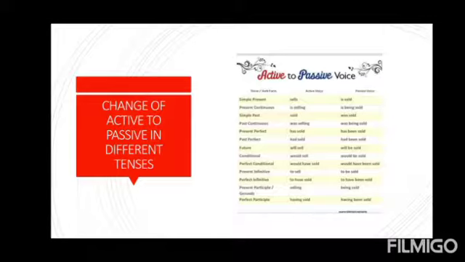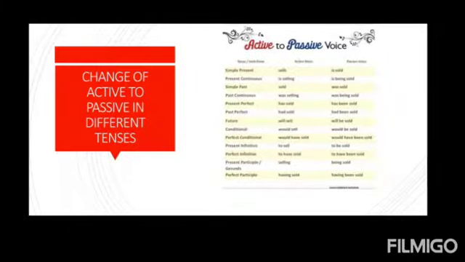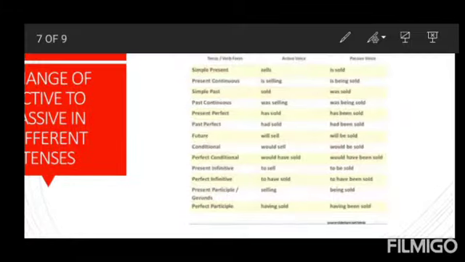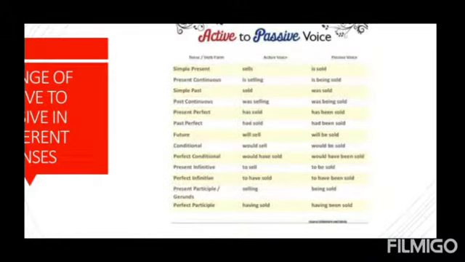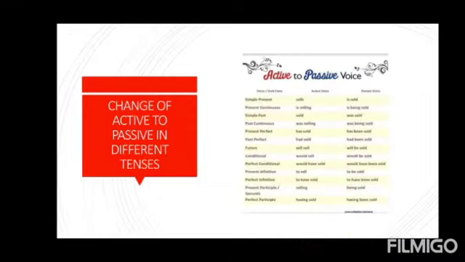In past continuous, again it is the ing form of the verb; then we will use being with the third form of the verb. In the same manner, you have to keep in mind all these points and the changes you are making in the verb form. Always use the third form of the verb.